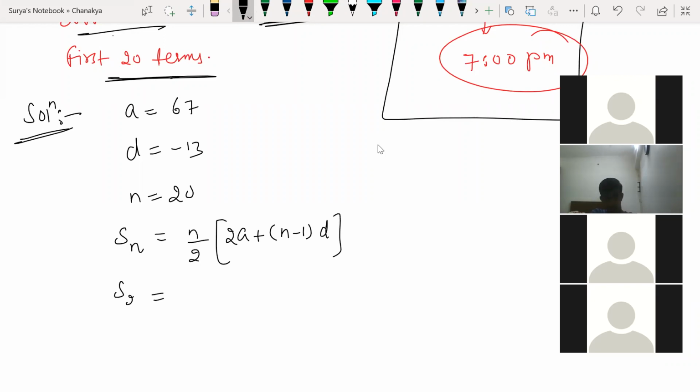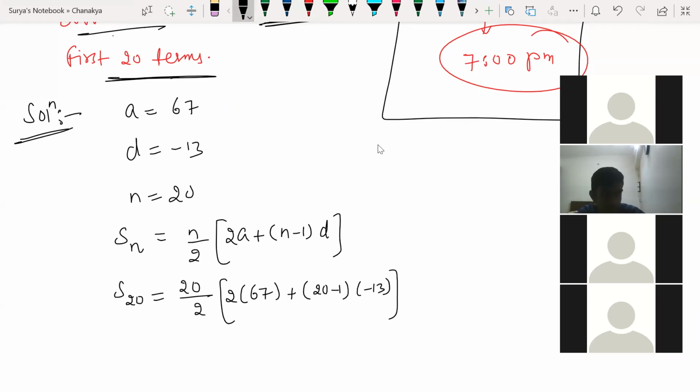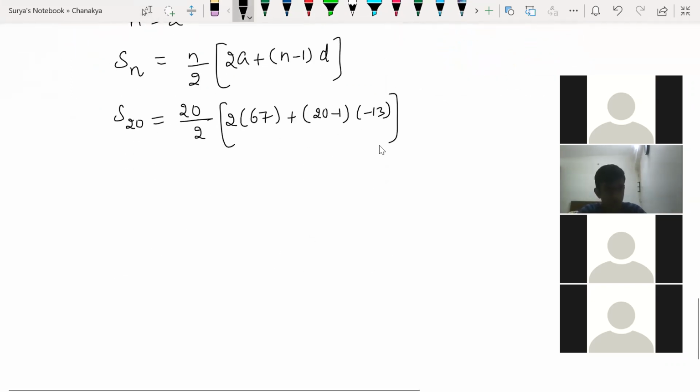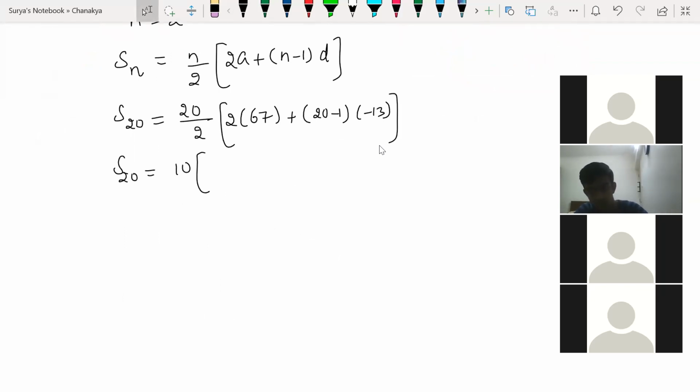So sum of n means 20. Sum of 20 numbers is equal to 20 by 2 into 2 into a, which is 67, plus n minus 1 into the common difference, which is minus 13. Now calculate this. How easy it is. Look at this. How simple it is. So 10 into 2 times 67, which is 134, minus 19 into 13. 19 into 13, since 20 minus 1 gives me 19.